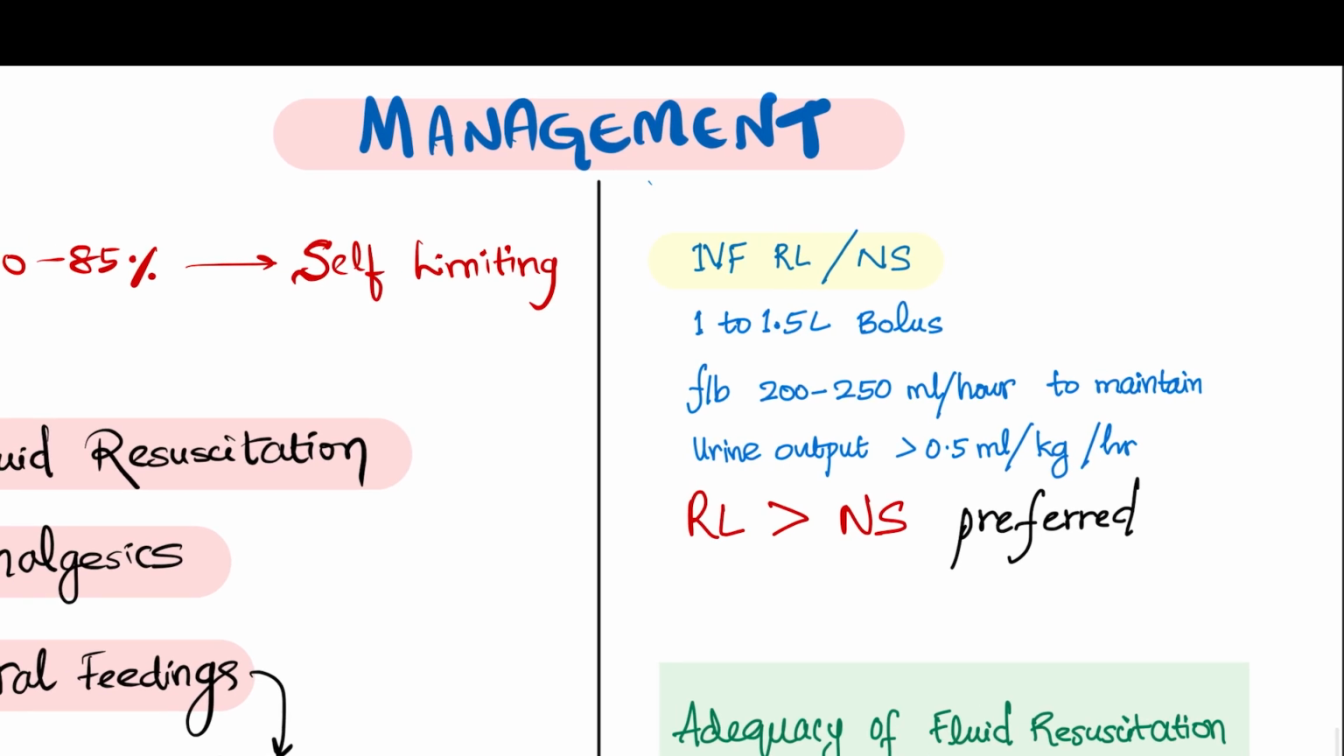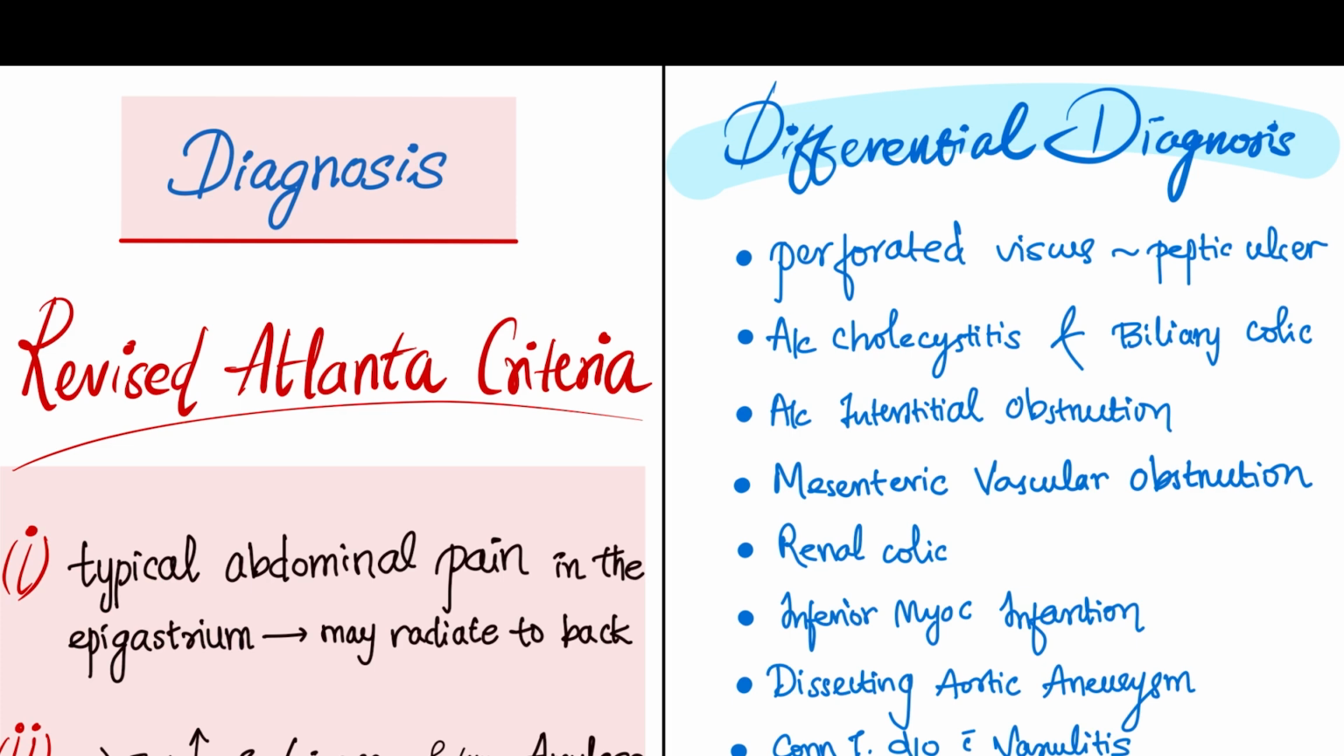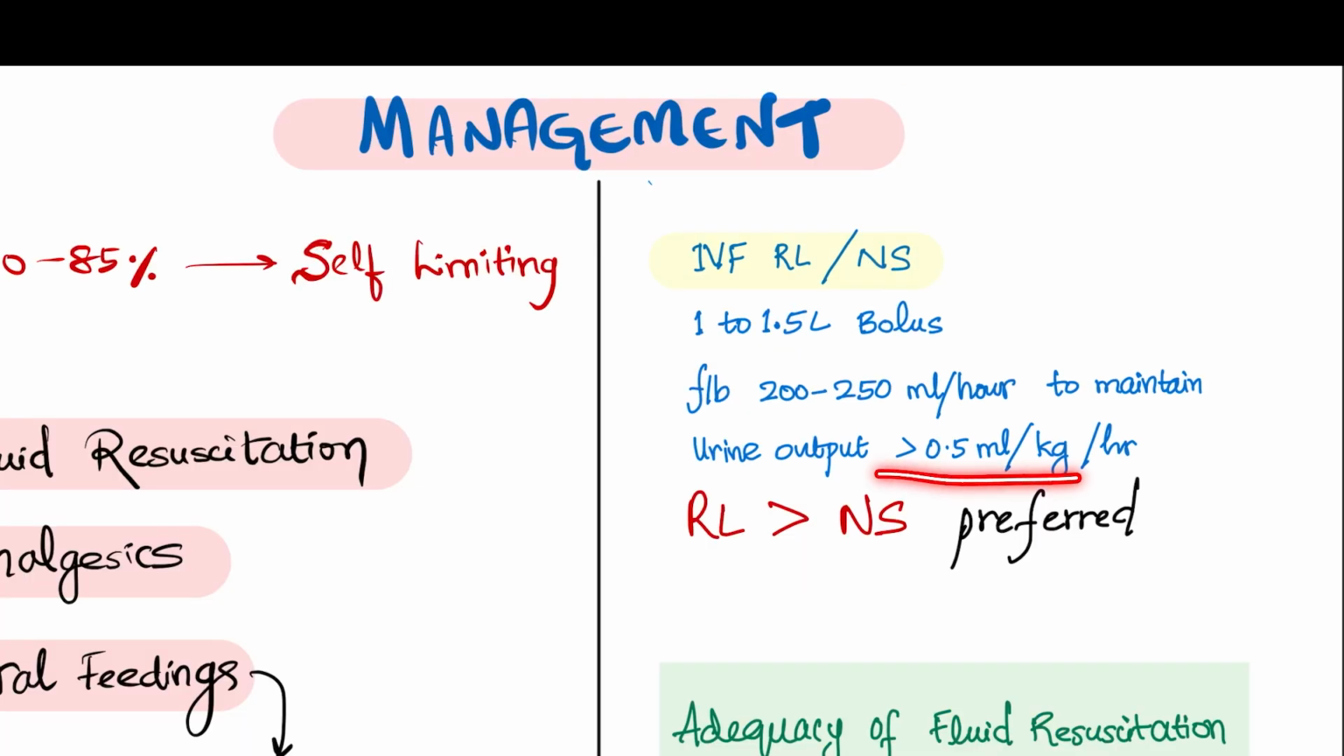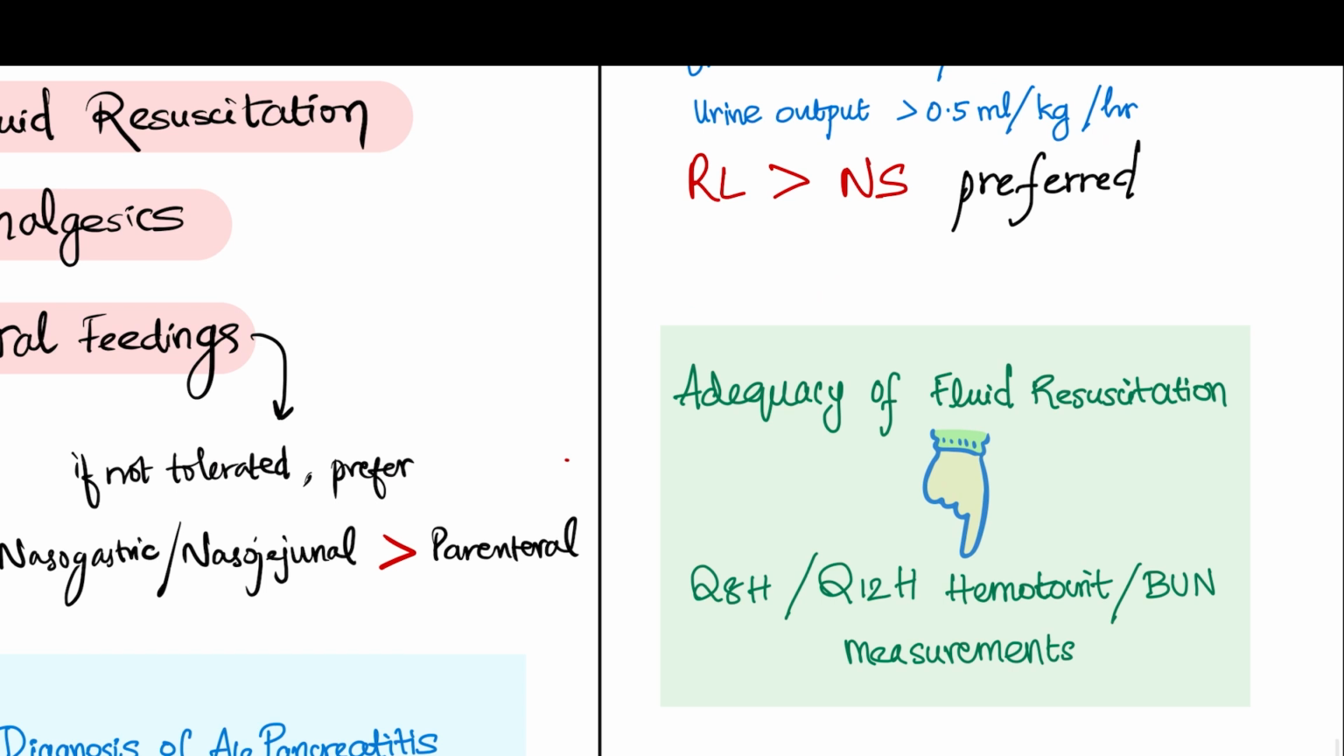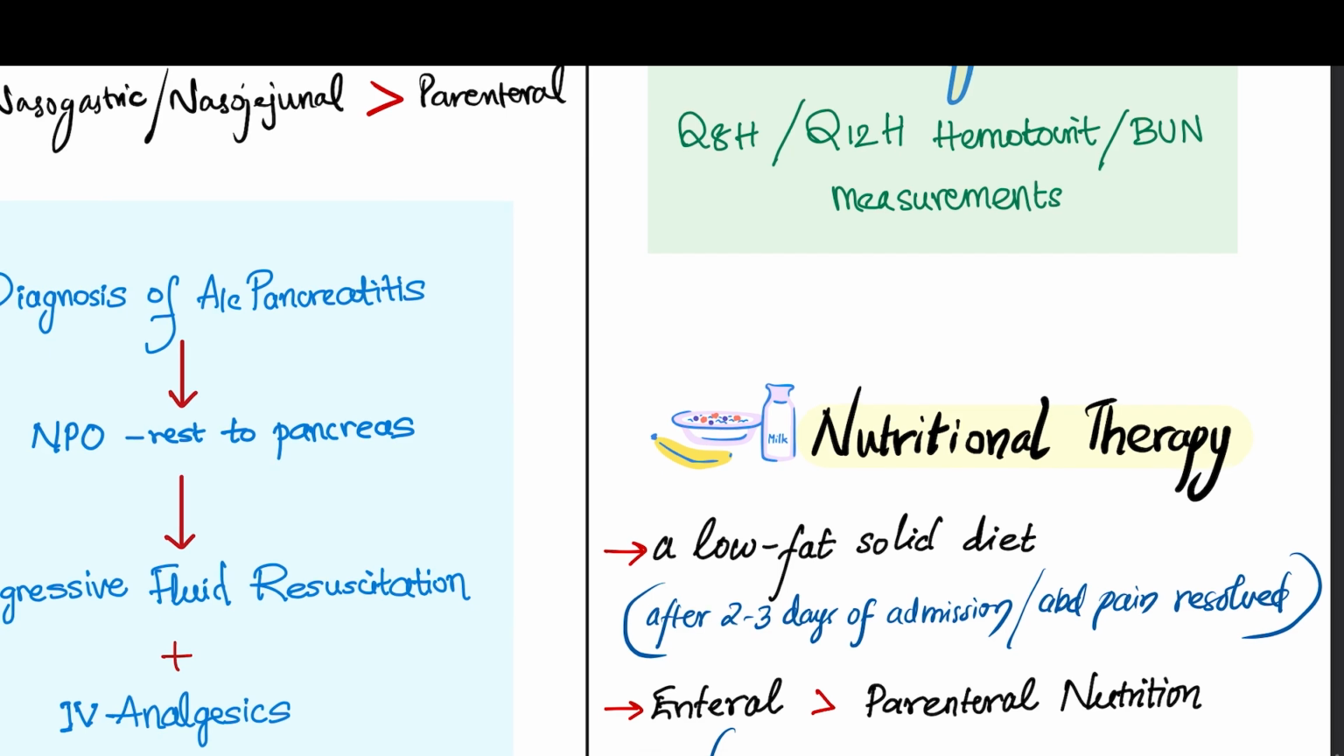For IV fluid, RL or NS, we have to give a bolus of 1 to 1.5 liters, followed by a maintenance of 200 to 250 ml per hour. We have to ensure adequate urine output of more than 0.5 milliliter per kilogram, where RL is preferred over NS. So how do we assess the adequacy of the fluid resuscitation? We have to measure the hematocrit or blood urea nitrogen 8th hourly or 12th hourly, thrice a day or twice a day.